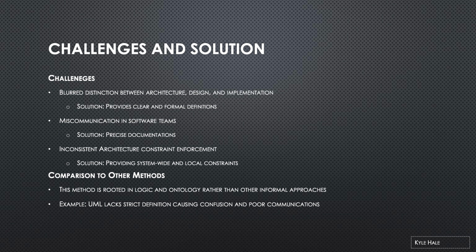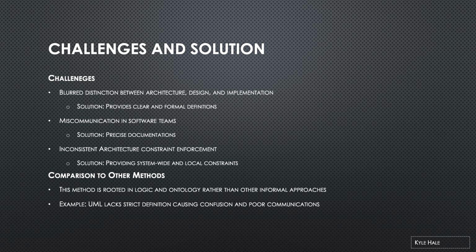Some challenges include blurred distinction between levels. The intention locality thesis provides clear formal definitions, making it easier to differentiate between the levels. Another challenge is miscommunication in software teams. This technique ensures precise documentation, reducing misunderstanding between the levels. A third is inconsistent architectural constraint enforcement. Defining which constraints must be non-local and which ones are local helps enforce this rule.